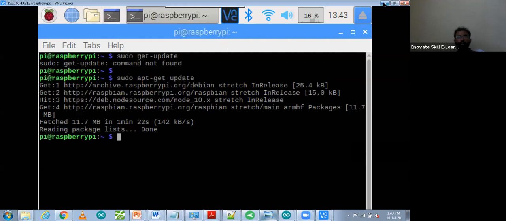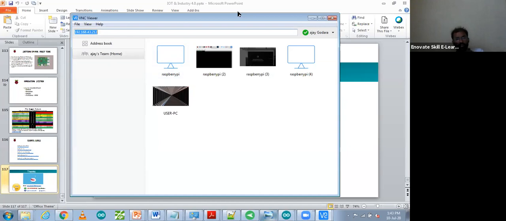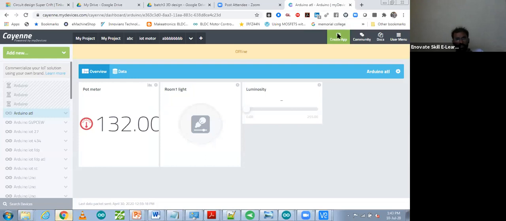Now I'm going to share how you can control this Raspberry Pi with the same cloud. You have to go to that same cloud. Yes, sudo apt-get update, that command we have to use. I'm going to check whether my device is connected or not.